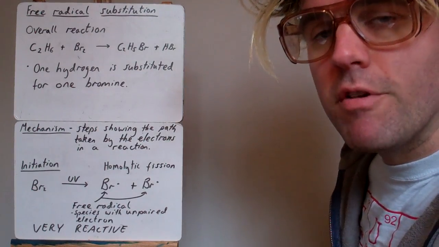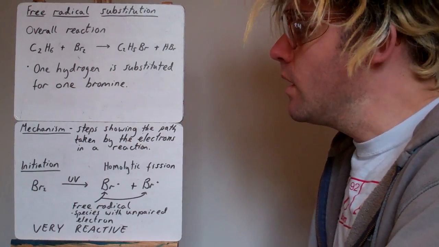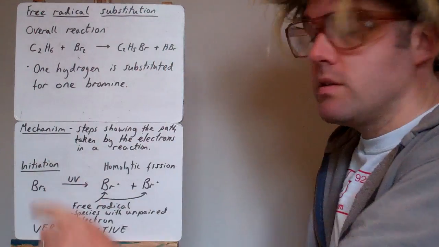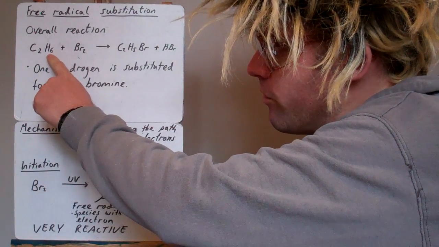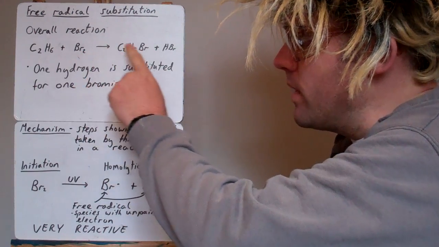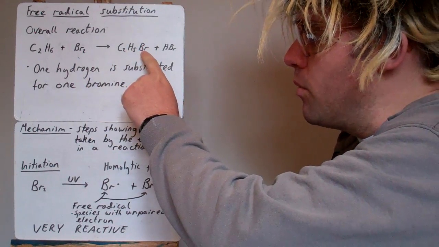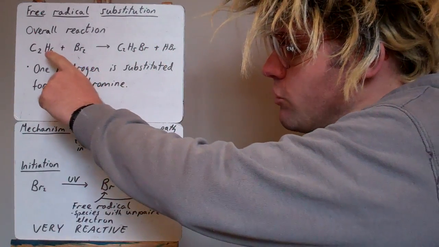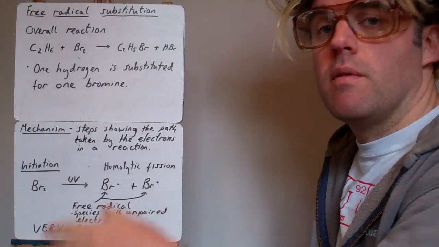Alkanes are very unreactive, but one reaction they do undergo is free radical substitution. The substitution part is clear to see from the equation. One hydrogen has been removed, it's gone from H6 here to H5, and in its place one of these bromines has joined on to the molecule here to make a bromo compound. The hydrogen that's come off has joined up with the other bromine to make HBr,